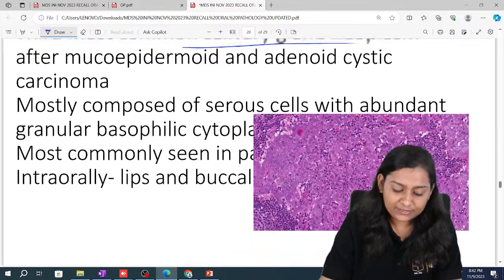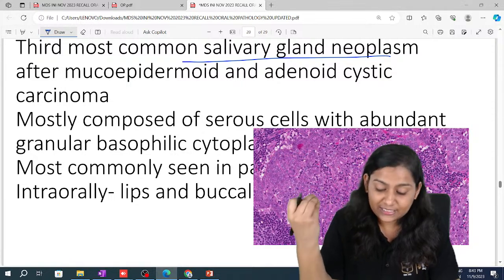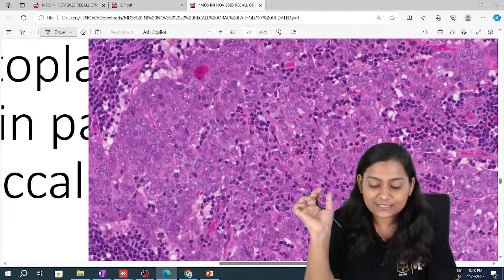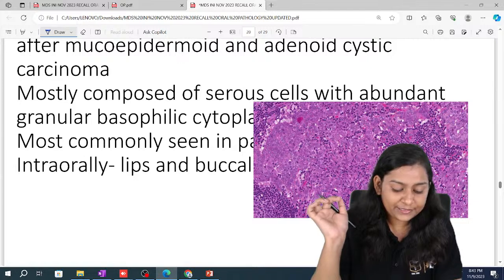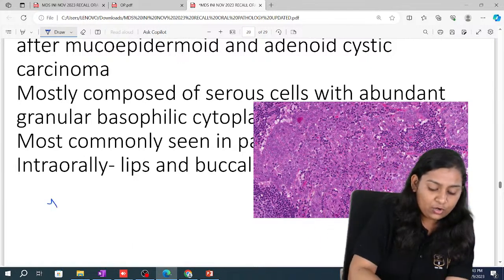Now what do we see in acinic cell carcinoma? A lot of serous acinar cells are seen. Most commonly it is seen in the parotid gland.